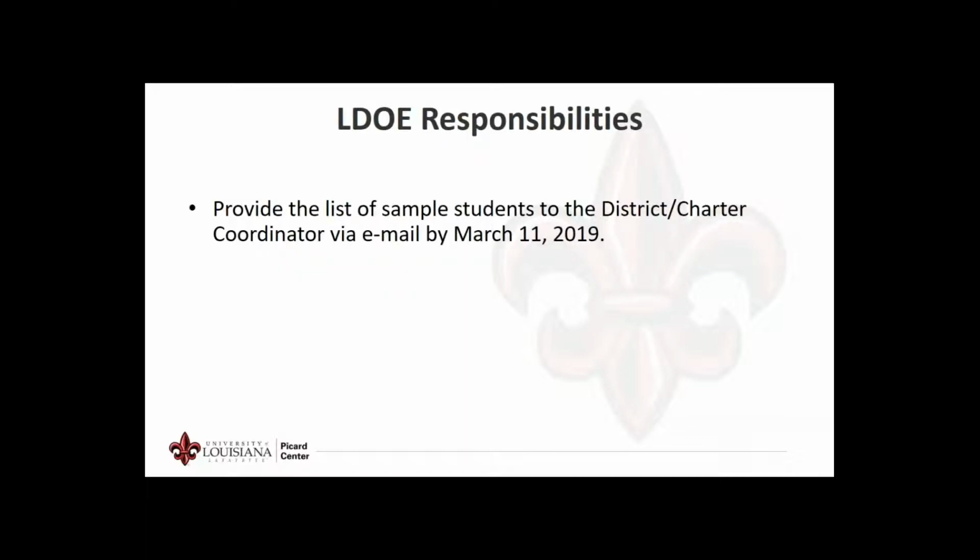On March 11th, the person responsible for the upload, as indicated on your signed assurance pages, will receive a list of sample students via email from the LDOE. The list will be specific to your district and will contain the Louisiana Student Identification Number, or LASID, and an upload code for each selected student.